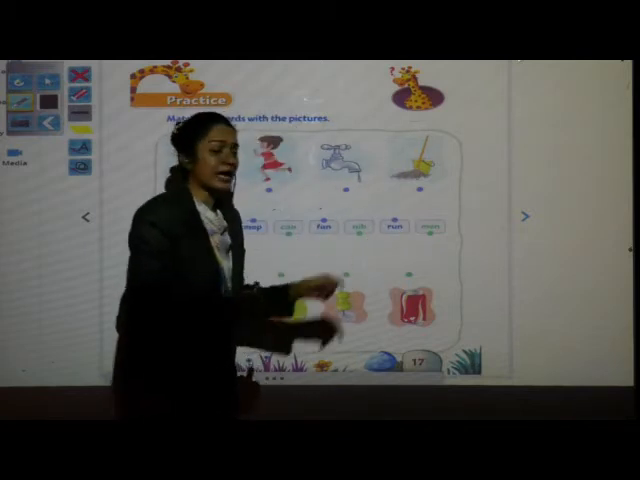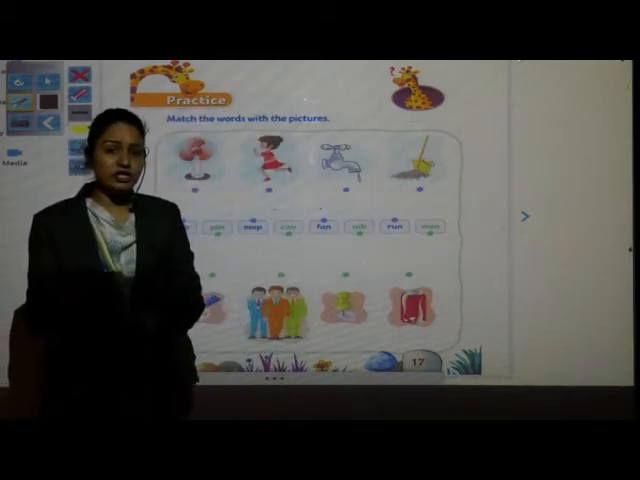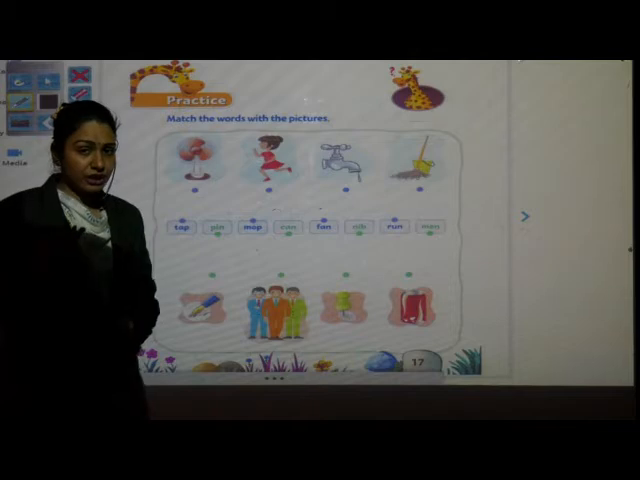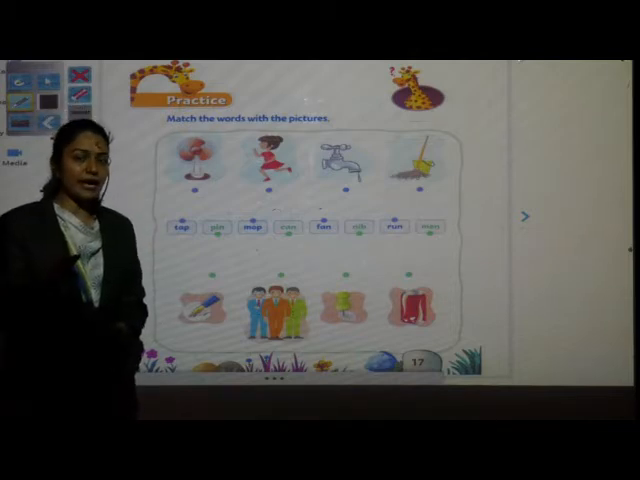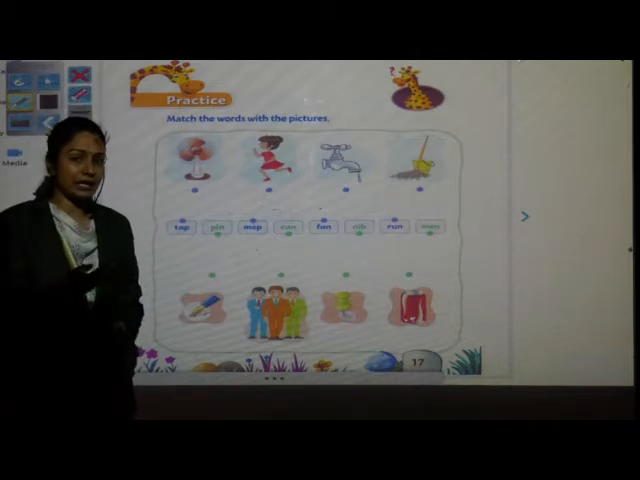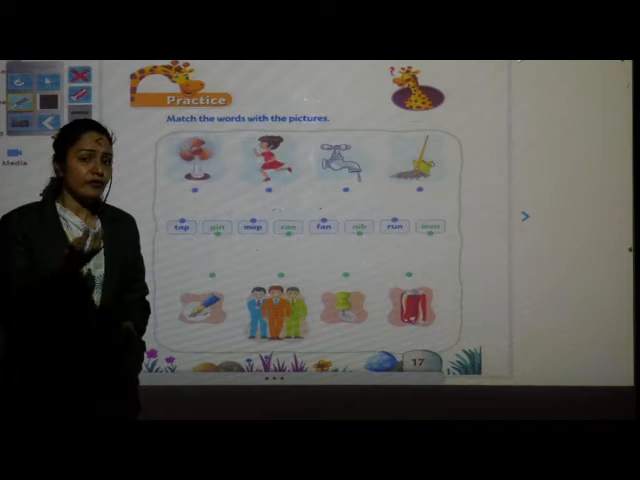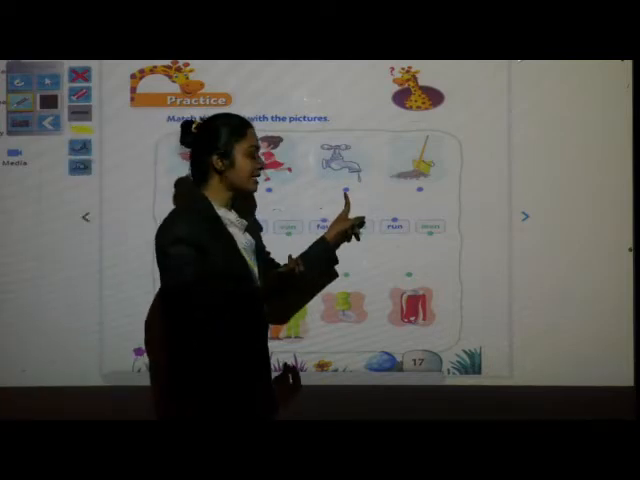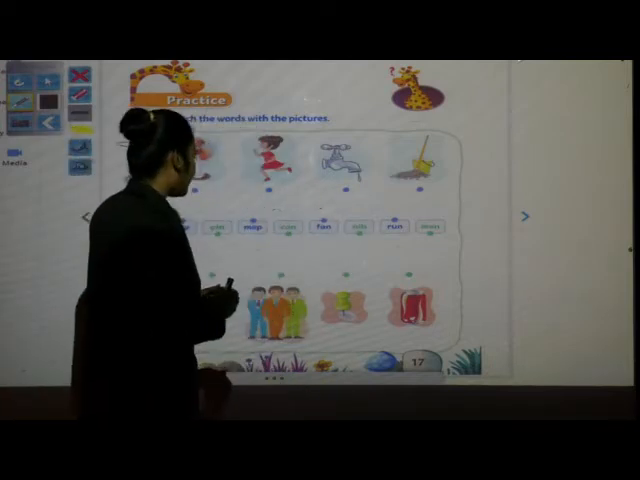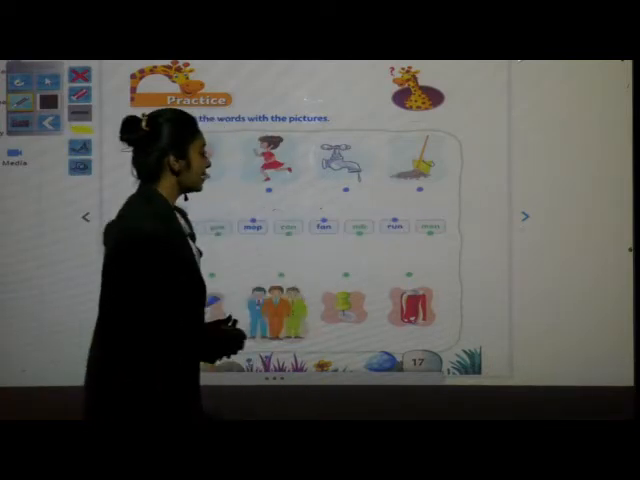And what is this? Where did you get the water? From the kitchen? Your mama, she do that work, right? Where did we get the water? From the tap. So which picture is this? This is a tap.